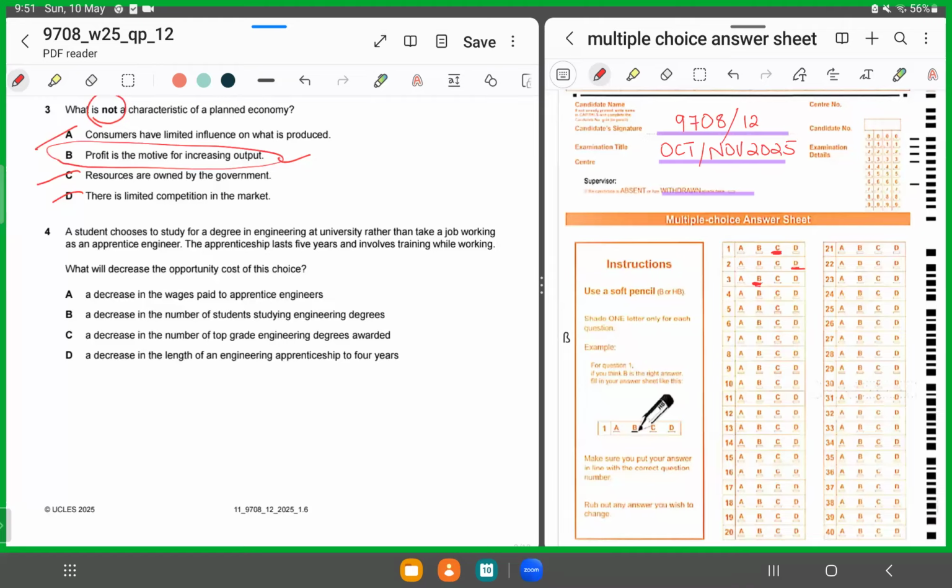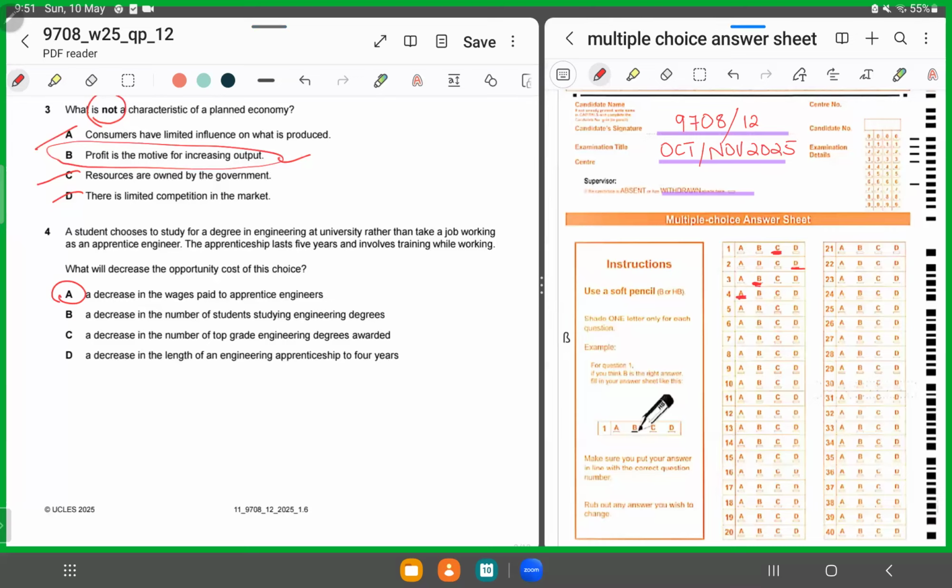Option A says a decrease in the wages paid to apprentice engineers. That's the correct answer. But why? Because if the apprentice engineers are going to be paid less, he would have been better off. Imagine if he would have been working and earning less, he would have been regretting his decision. So we do not want him to regret his decision. That's the question. So for 4, it's A. But let's see why it can't be the remaining options.